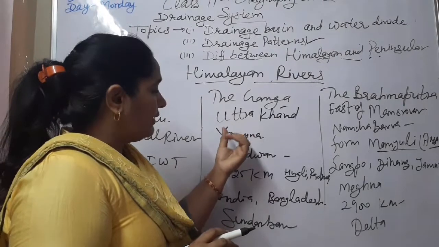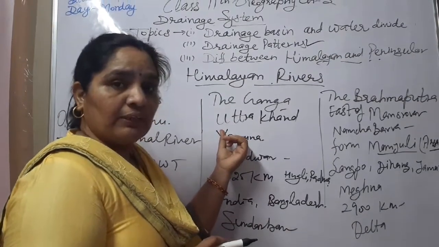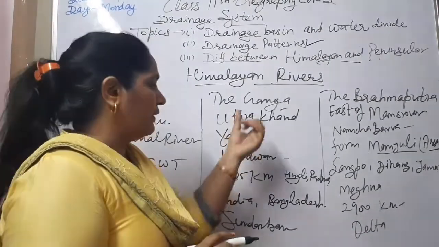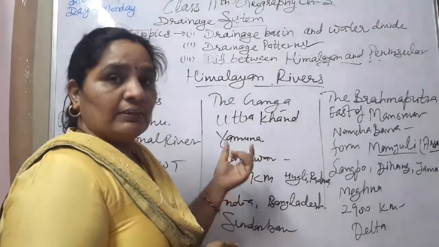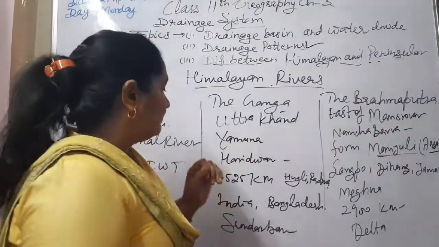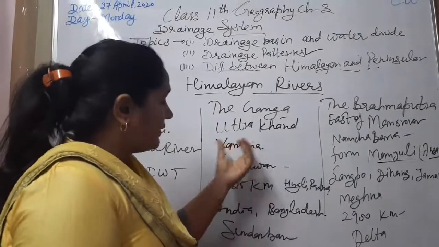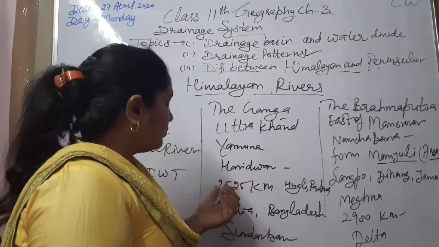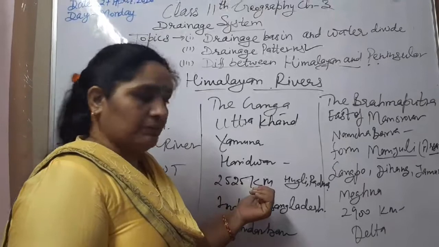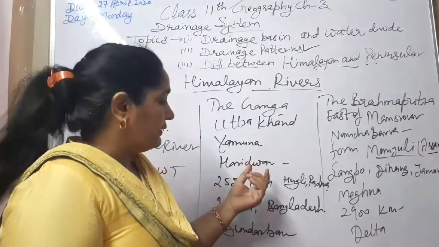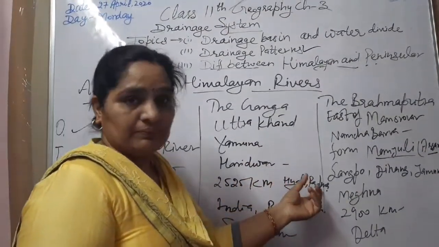Yamuna is the largest tributary of the Ganga River. So many tributaries join Ganga from the east and west sides: Ghaggar, Son, Gandak, like that. It covers the distance of 2525 kilometers, and it is known by the names Hooghly and Padma.